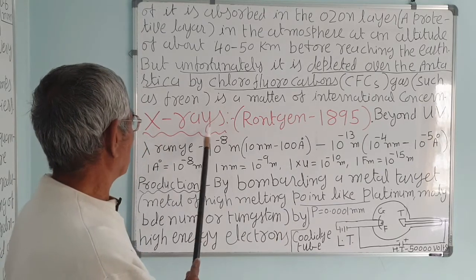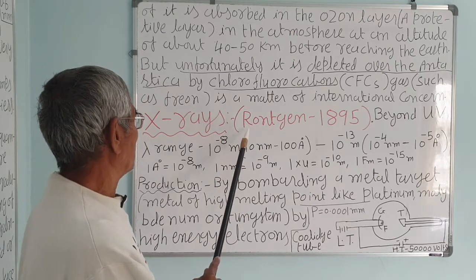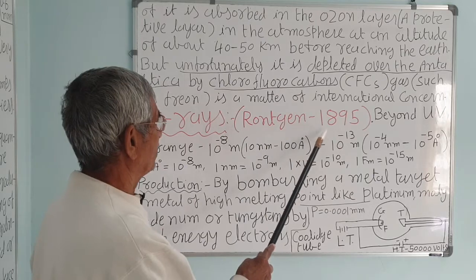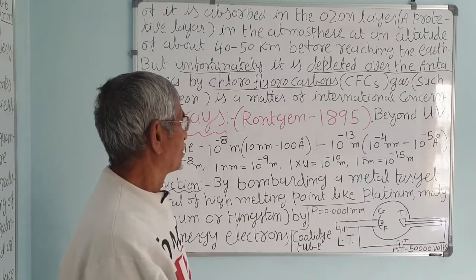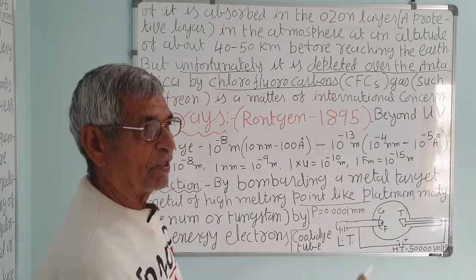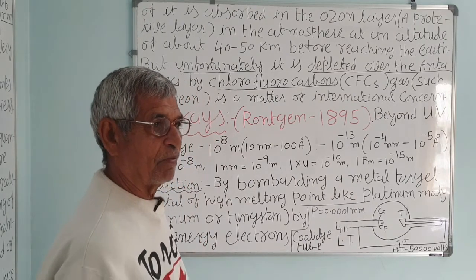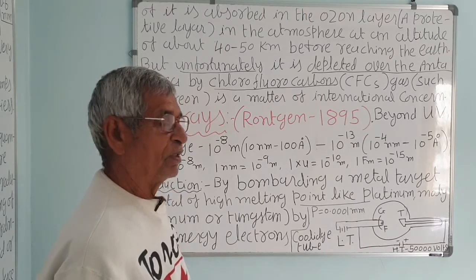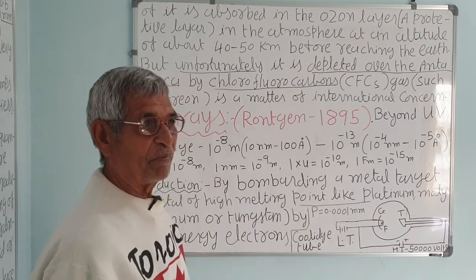Next are the X-rays. Beyond the ultraviolet, there are X-rays, also called Roentgen rays. They were discovered by Roentgen in 1895. He discovered them accidentally, correct? The photography plate placed in the table drawer was found to be exposed, and he said that invisible rays must be coming from the tube.